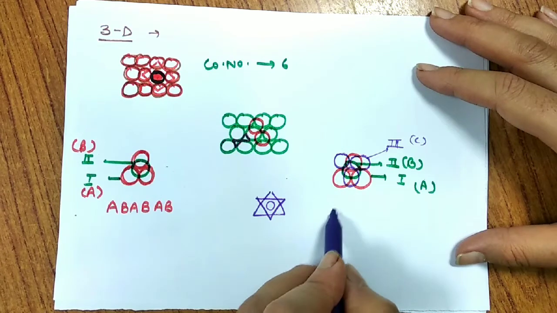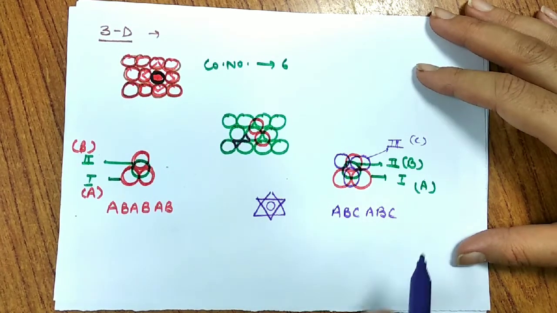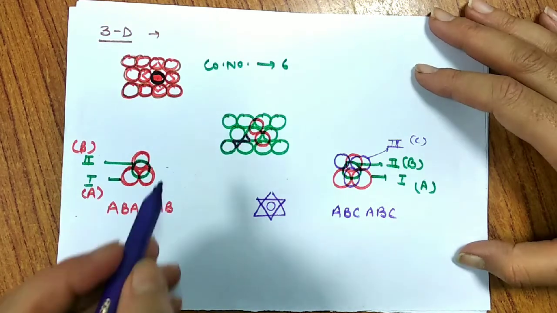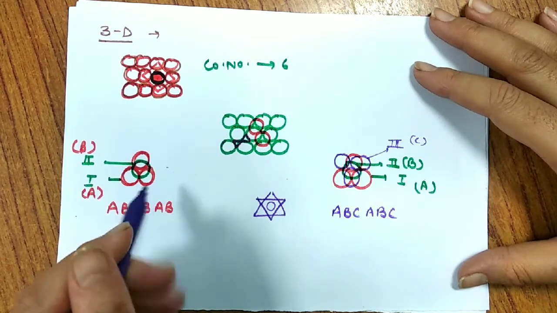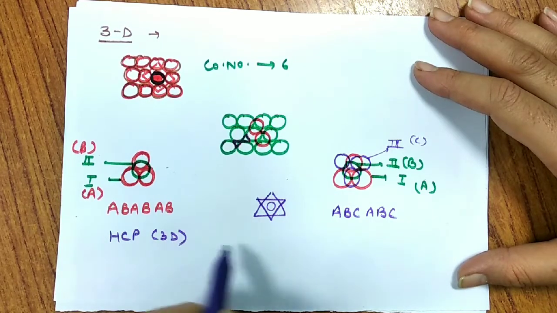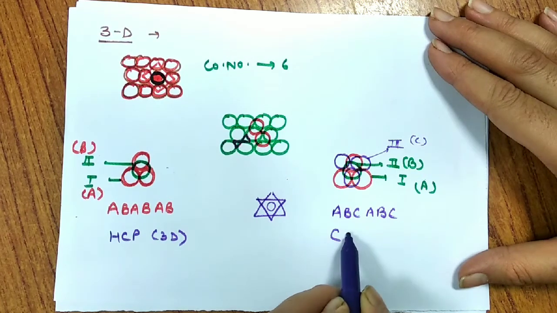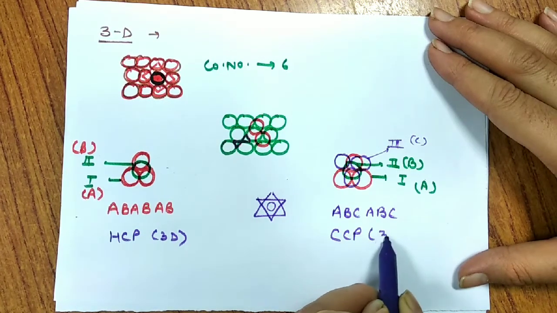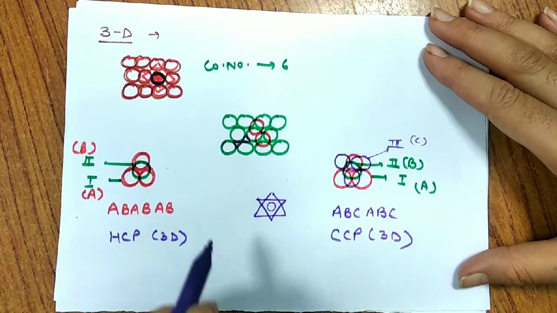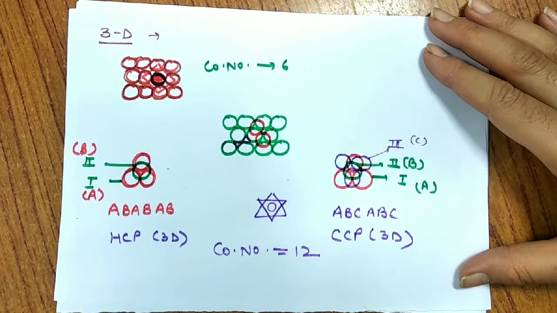If this type of packing goes, then I'll be having the arrangement as ABC, ABC, ABC type of packing. So when I have AB type of packing, I call it hexagonal close packing in 3 dimension, and if I have ABC type of packing, I have it as cubic close packing in 3 dimension. So both are having the same coordination number, that is 12.